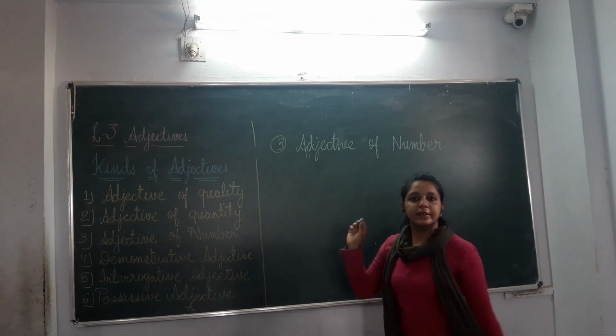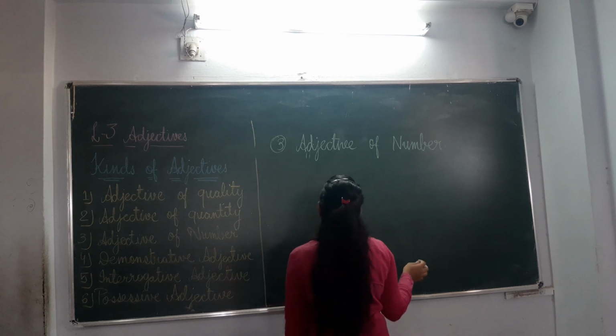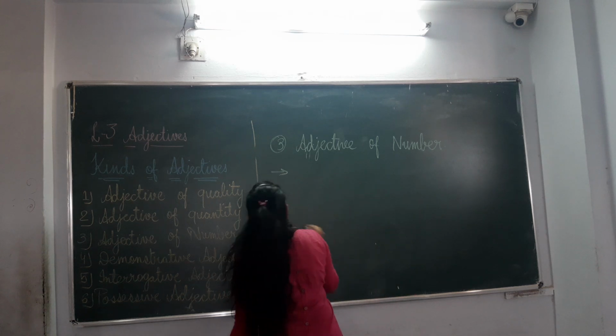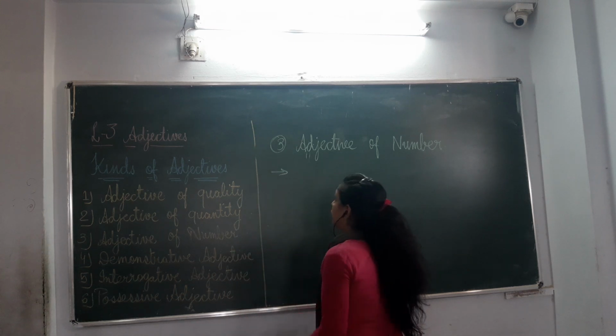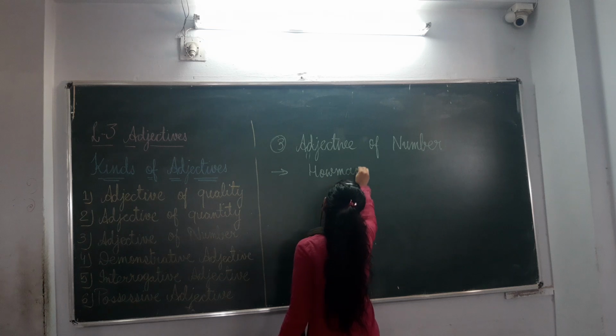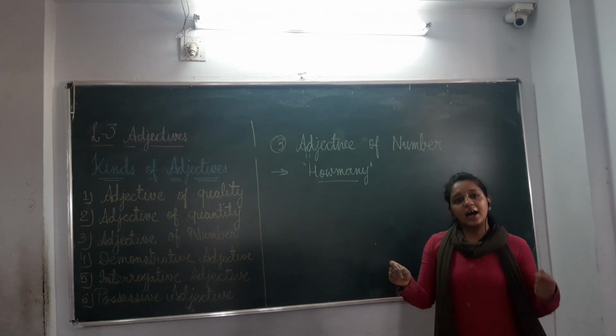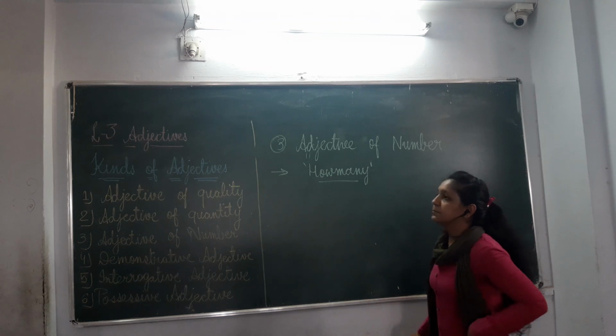How are we going to find out which kind of adjective the sentence has used? We find adjective of number with the help of how many. If we are asking a question starting with how many, we will get the answer, adjective of number.